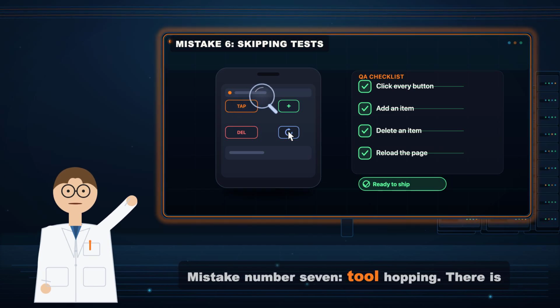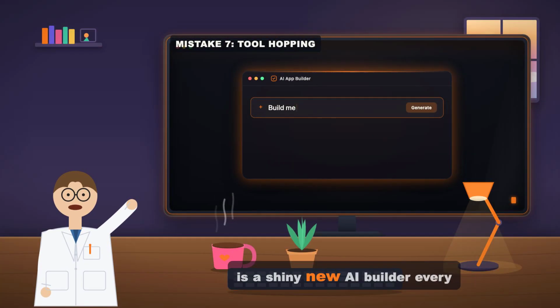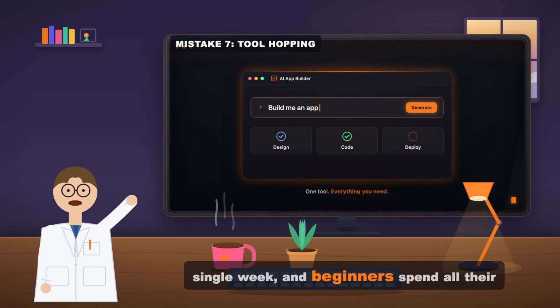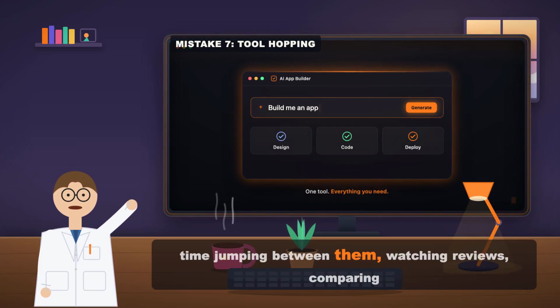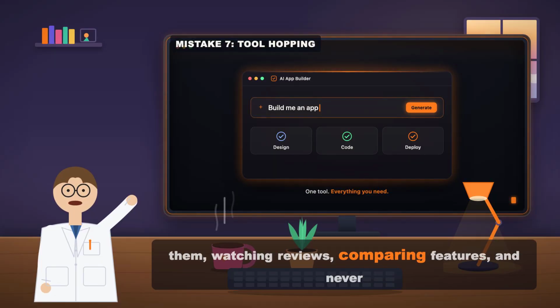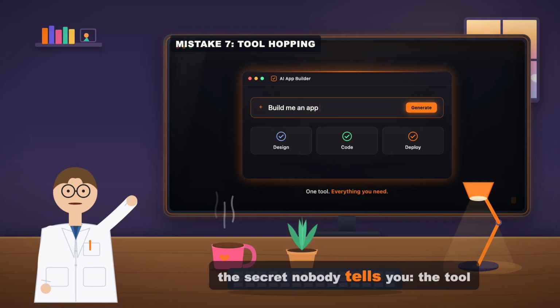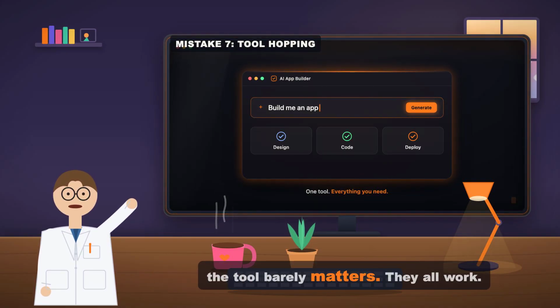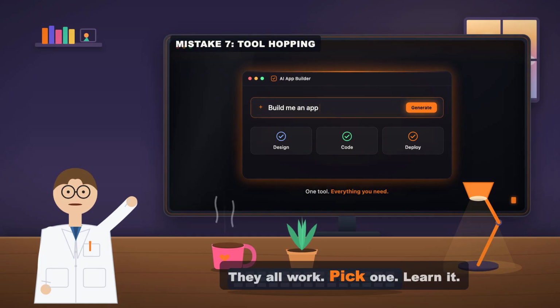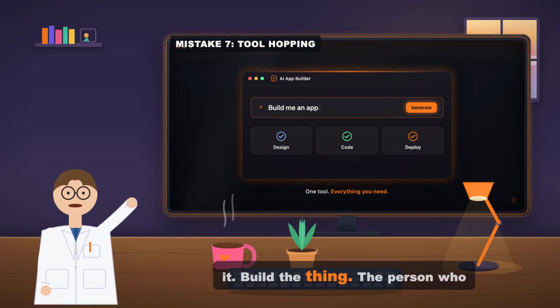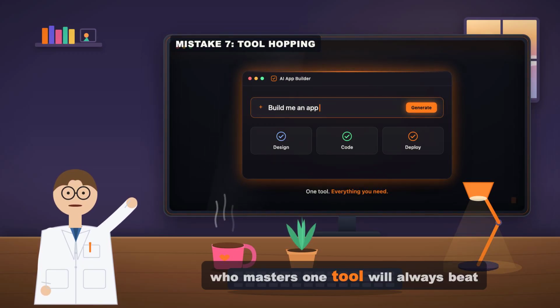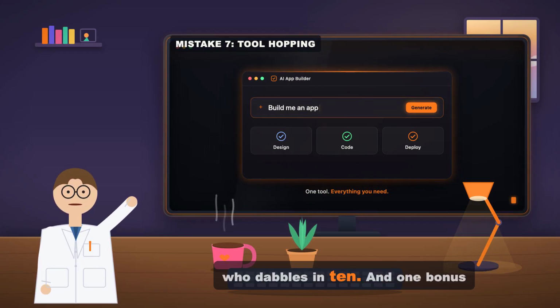Mistake number 7, tool hopping. There is a shiny new AI builder every single week, and beginners spend all their time jumping between them, watching reviews, comparing features, and never actually building anything. Here's the secret nobody tells you. The tool barely matters. They all work. Pick one, learn it, build the thing. The person who masters one tool will always beat the person who dabbles in 10.